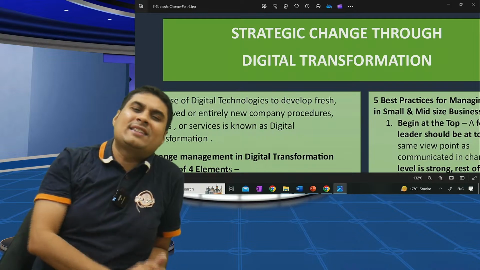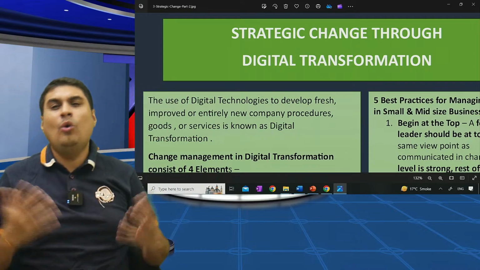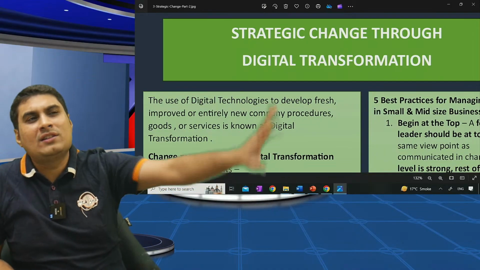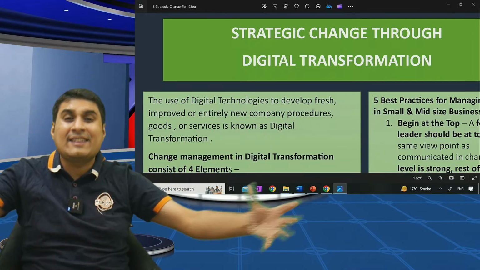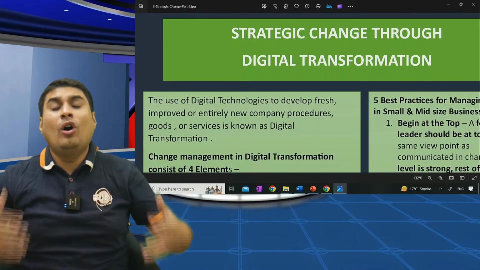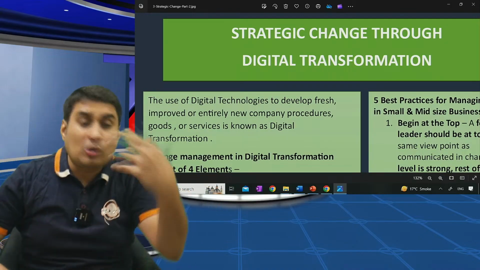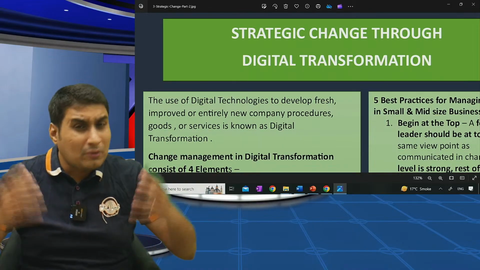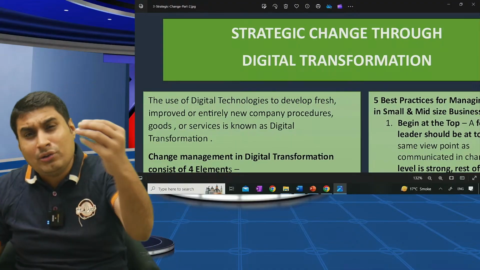Let me take a third example. Examples are unlimited. Ola, Uber. Look at the way they are doing it. Earlier, we had only one concept: hey, rickshaw. Look at the way things have changed. The use of digital technology to improve or bring new procedures, products, or services. That is digital transformation for you guys. Look at what Jio has done. A grand revolution they have brought.